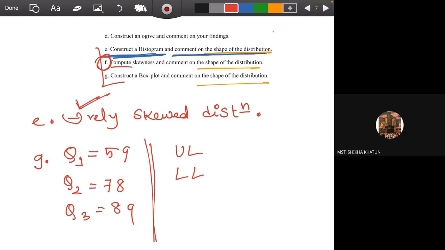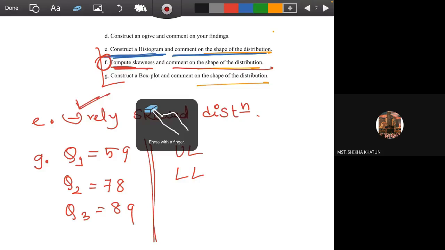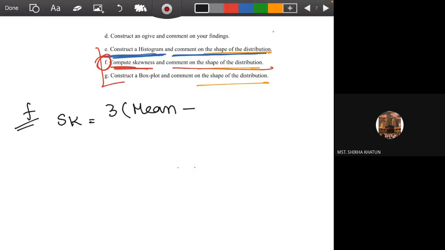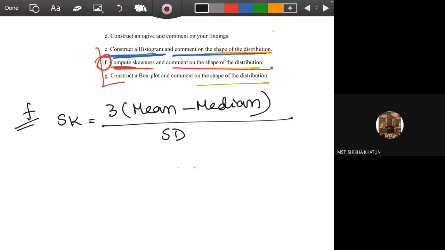The last question is to compute skewness and comment on the shape of the distribution. So this time we have to use a formula. The formula of skewness is 3 times mean minus median, divided by standard deviation. I'm giving this too, because if you have to find the mean, median and so on, there won't be such a big data set.